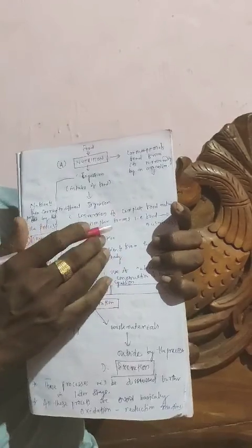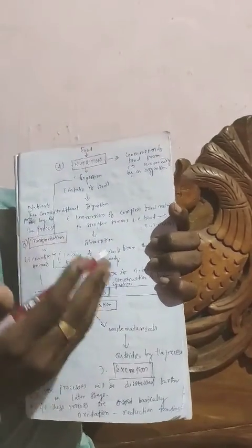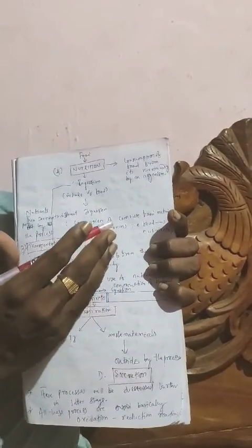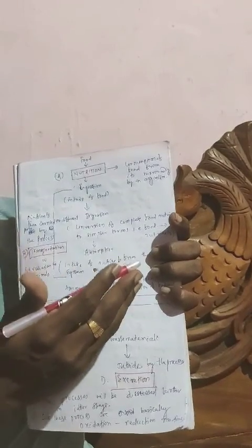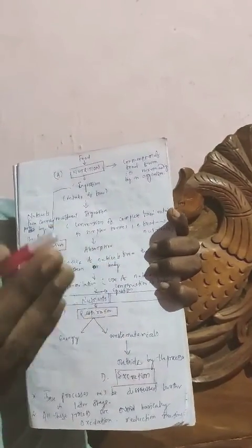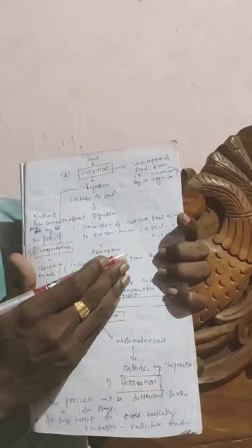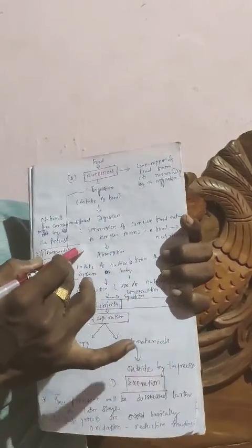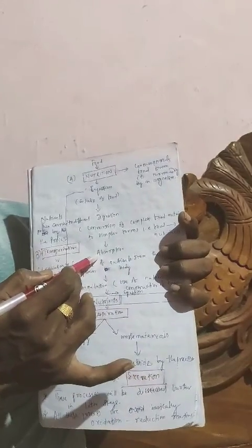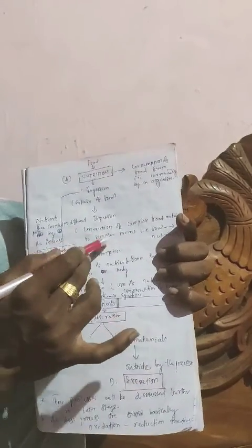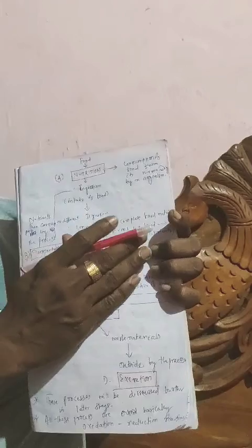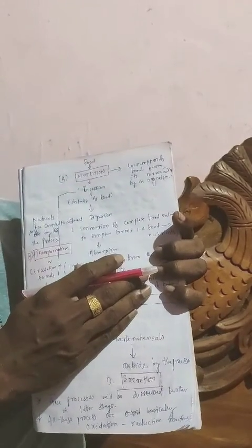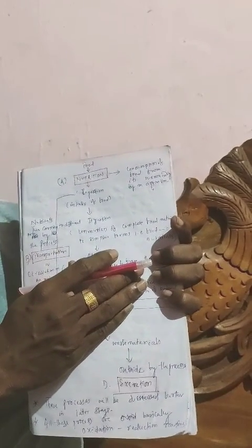We will discuss further in a later class how it takes place, what the different organs involved are, and what enzymes and other things are involved in it. Now this process leads to a very important process, that is absorption. I repeat, absorption. What is absorption? These nutrients are formed in our alimentary canal.